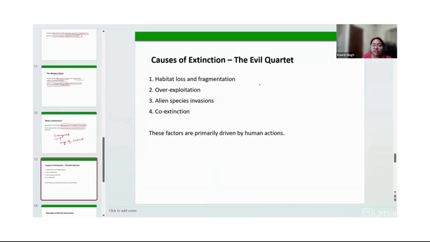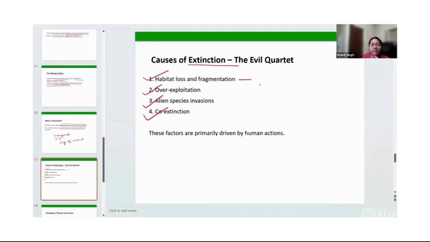So this extinction, what are the causes? Habitat loss and fragmentation, of course, overexploitation, alien species invasions, and co-extinction. See, habitat loss and fragmentation may happen with some natural disaster, for example, flood or drought, but it mostly happens because of human activities.